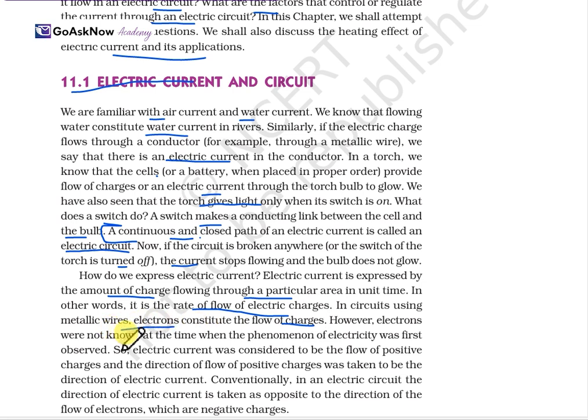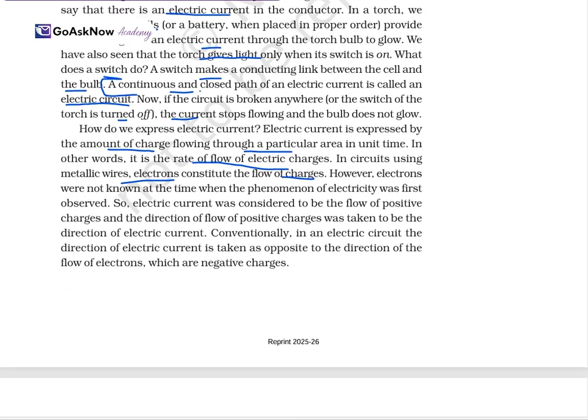However, electrons were not known at the time when the phenomenon of electricity was first observed. So electric current was considered to be the flow of positive charge, and the direction of flow of positive charge was taken to be the direction of electric current. Conventionally, in an electric circuit, the direction of electric current is taken as opposite to the direction of flow of electrons, which are the negative charge.